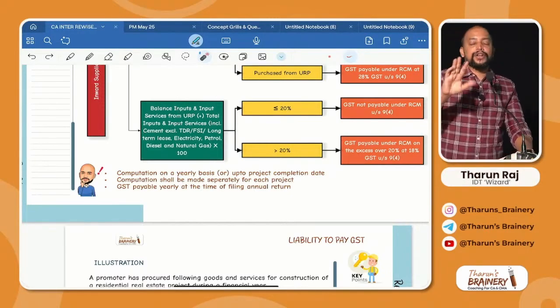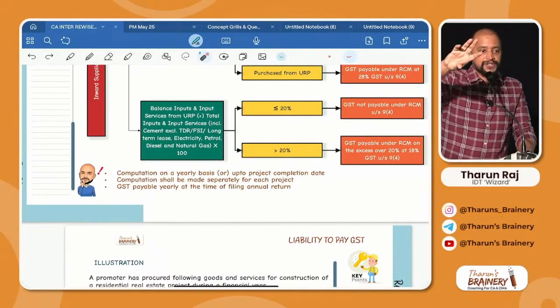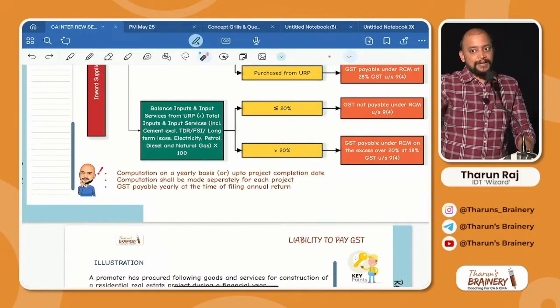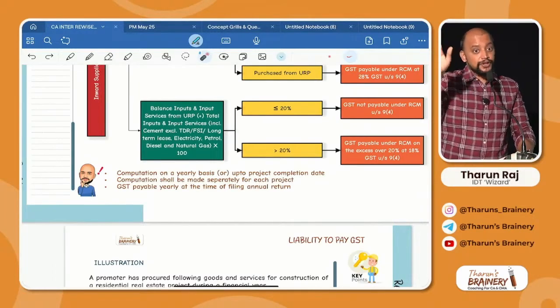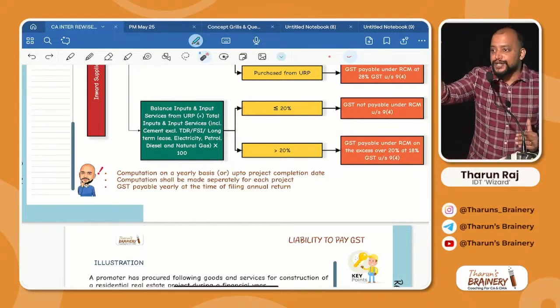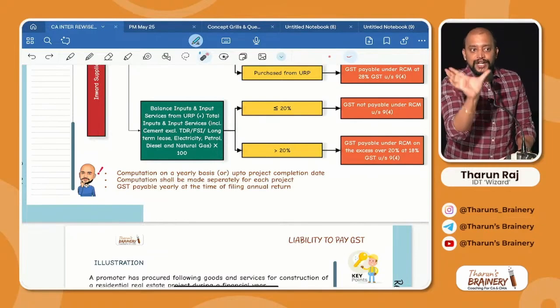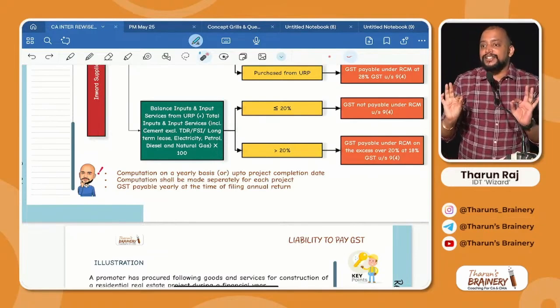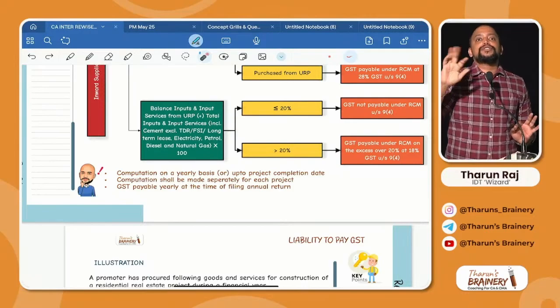Is it clear? So now you see the ratio: balance inputs and input services from an unregistered person divided by total inputs and input services. Again I am repeating, balance inputs and input services from an unregistered person divided by total inputs and input services. While taking this total inputs and input services, you need to exclude a few things.